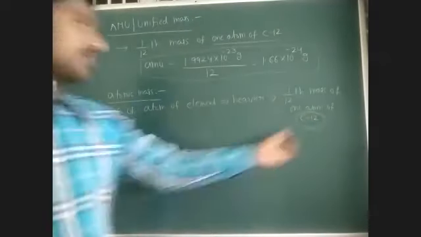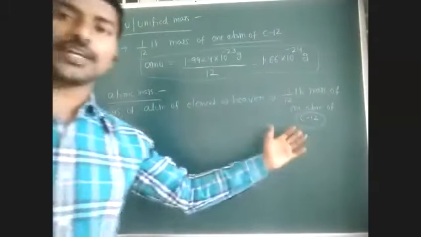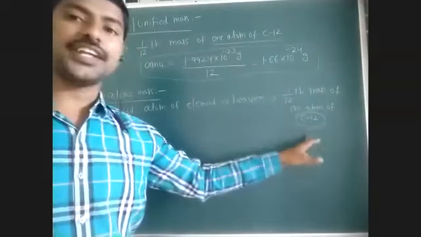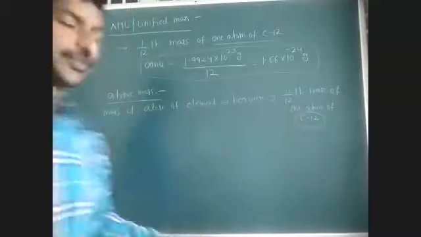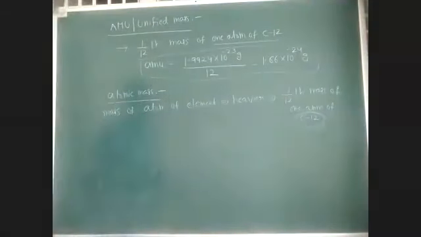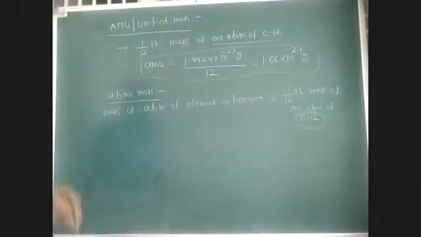Here we are using carbon-12 as the reference since its availability is more and its natural abundance is also more, almost 98.9%. That's why we use carbon-12 as a reference to give the mass of other atoms.